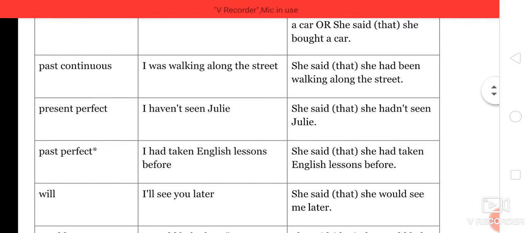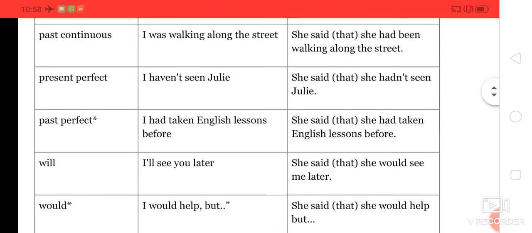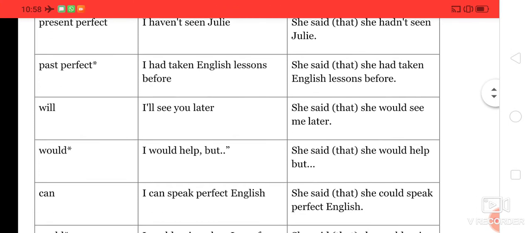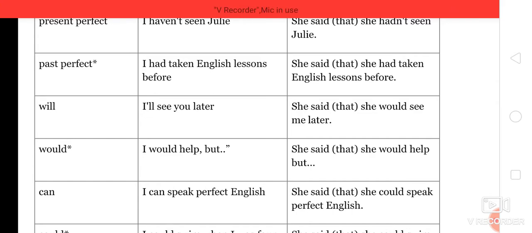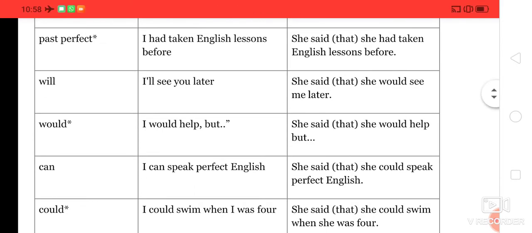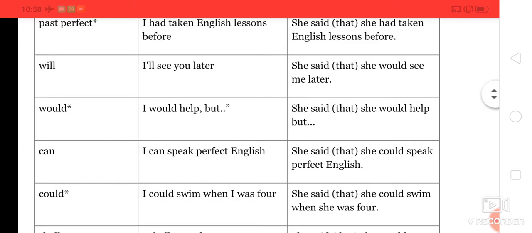So what about present perfect? I haven't seen Julie, right? She said that she had not seen Julie. Then past perfect: I had taken English lessons before. She said that she had taken English lessons before. I will see you later. She said that she would see me later, right?